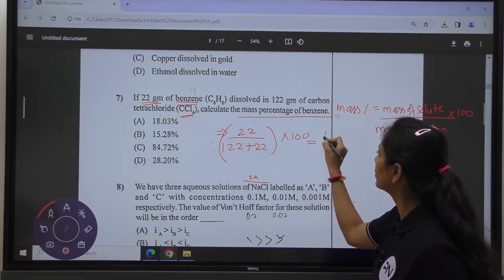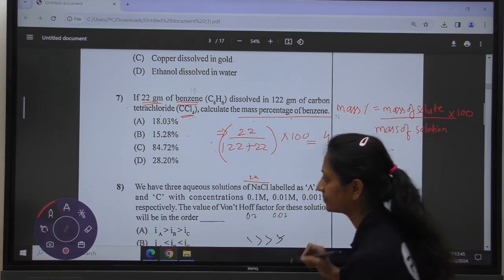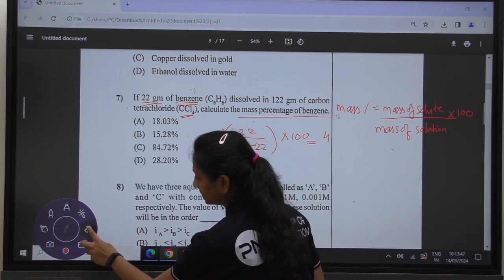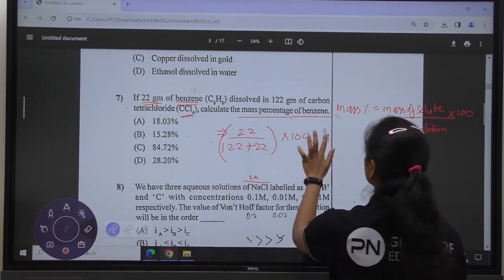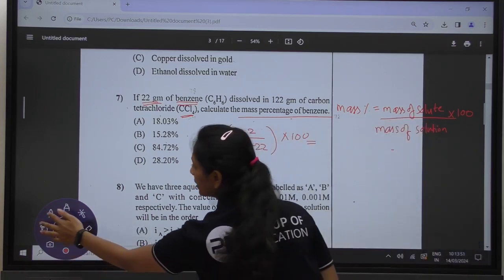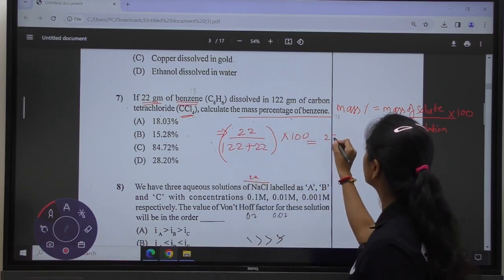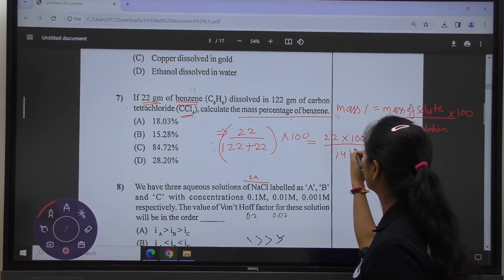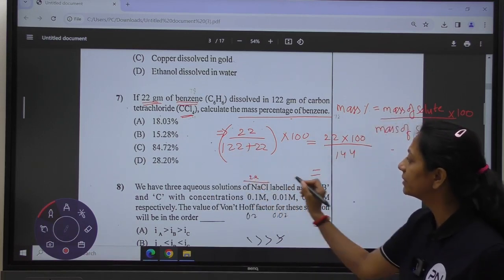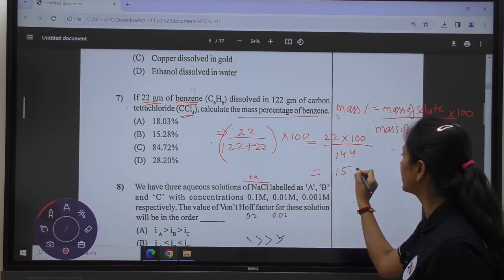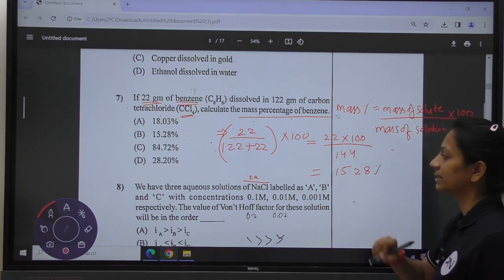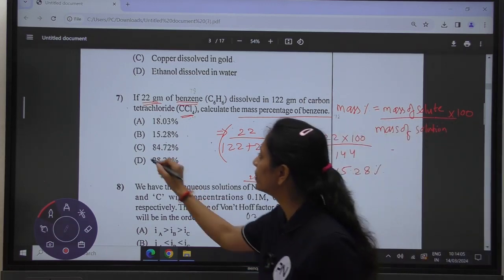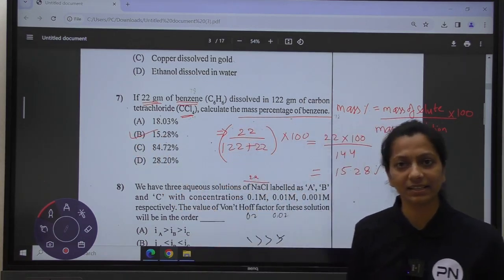So in short we are going to get 22 multiplied by 100, divided by 144. On solving, we will get the answer 15.28%. So out of all the 4, option B is the correct answer.